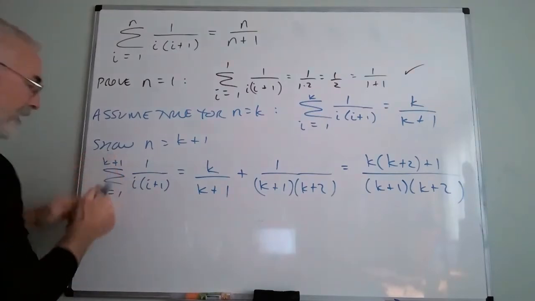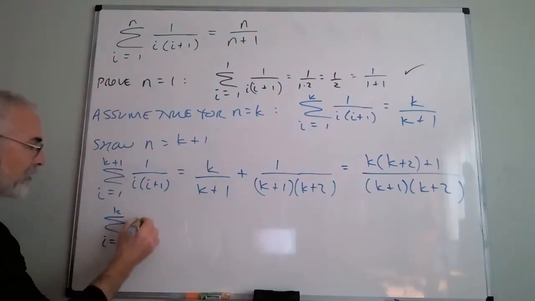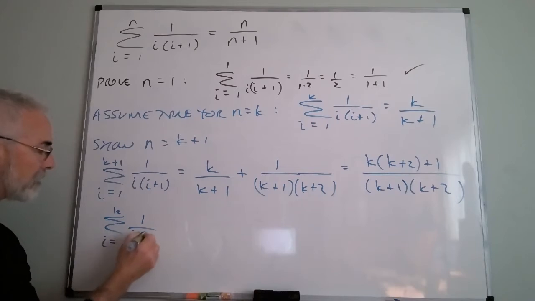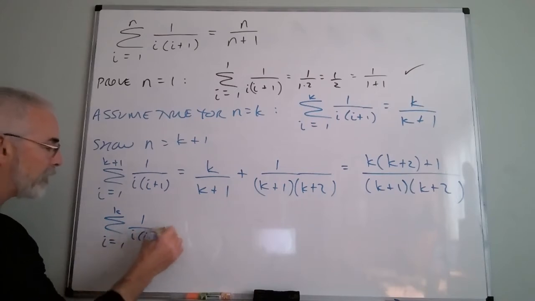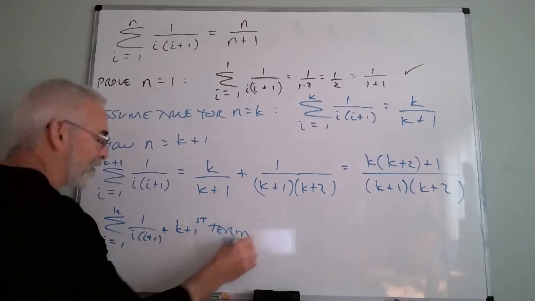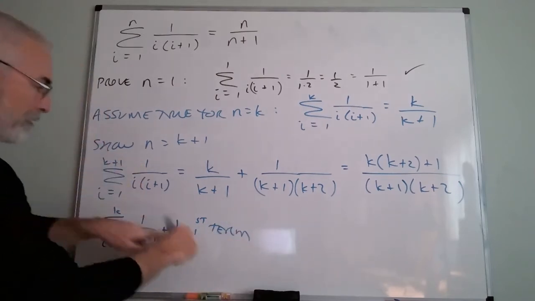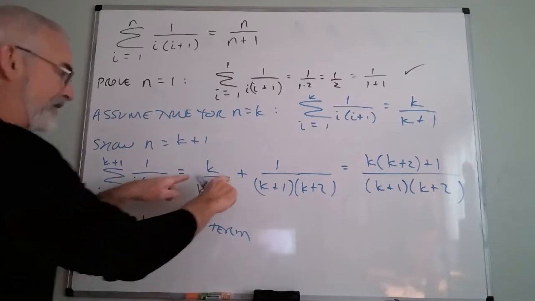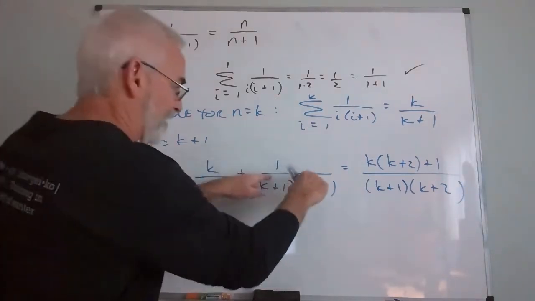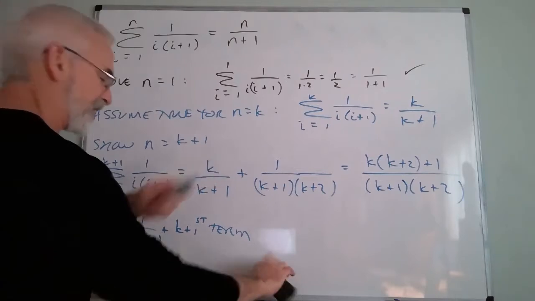If I do this again, right here, what I have is the sum of the first k plus the k plus first term. How about if I write it like that? The sum of the first k plus 1 is the sum of the first k plus the k plus first term. That's the sum of the first k. That's the k plus first term. That kind of gives you a reminder of what you just said.